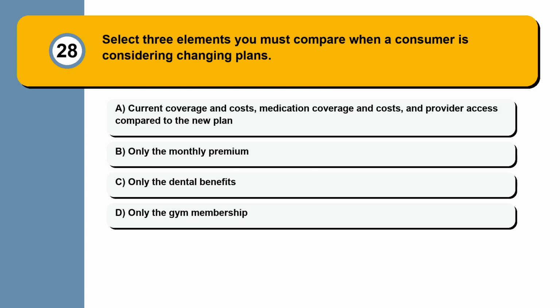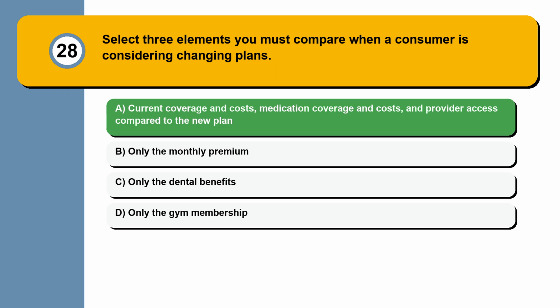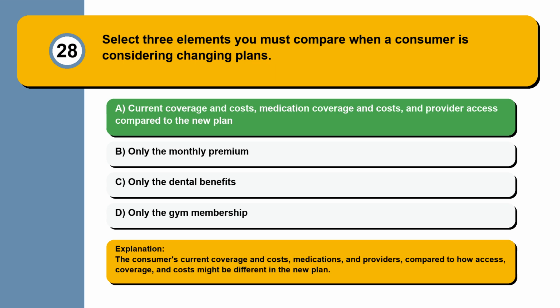Question 28. Select 3 elements you must compare when a consumer is considering changing plans. Current coverage and costs, medication coverage and costs, and provider access compared to the new plan. Only the monthly premium, only the dental benefits, only the gym membership. The consumer's current coverage and costs, medications, and providers, compared to how access, coverage, and costs might be different in the new plan.